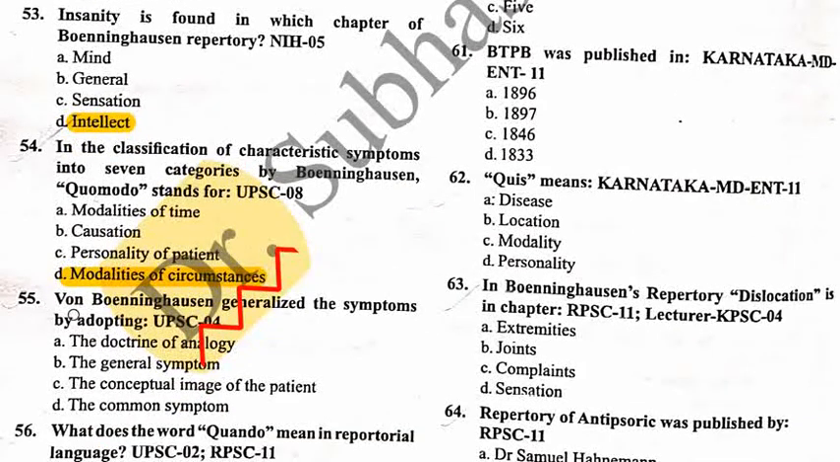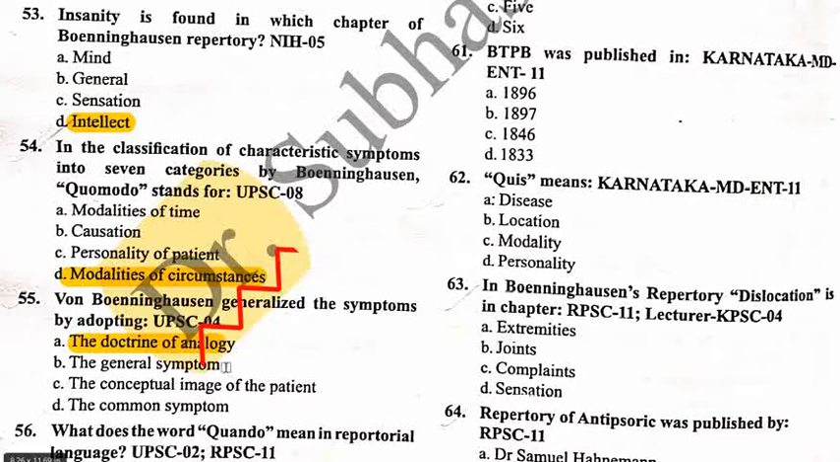Next, 55. Von Bonninghausen generalized the symptoms by adopting: A, doctrine of analogy; option B, general symptom; option C, the conceptual image of the patient; option D, the common symptom. The correct answer is option A, the doctrine of analogy. Bonninghausen generalized, that means doctrine of analogy.